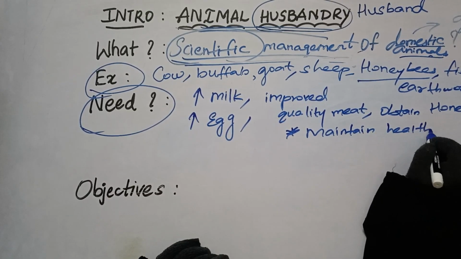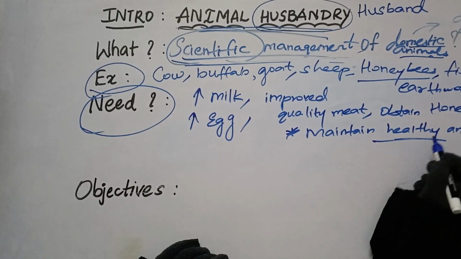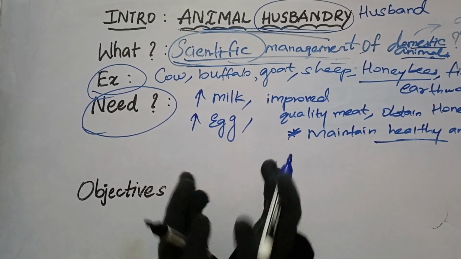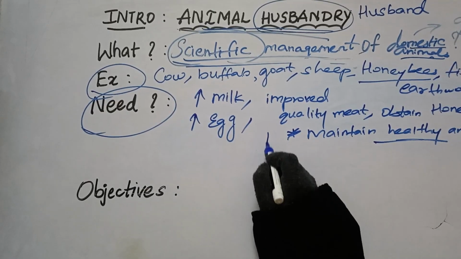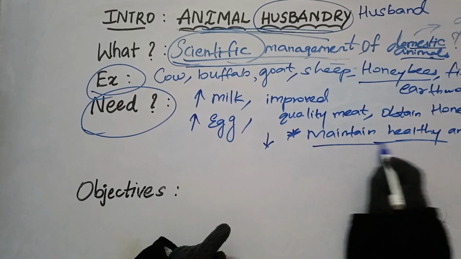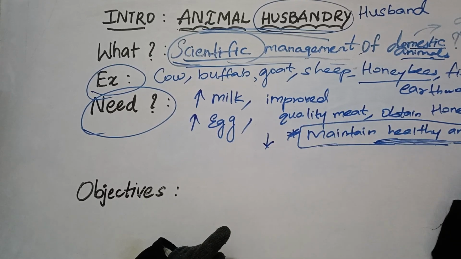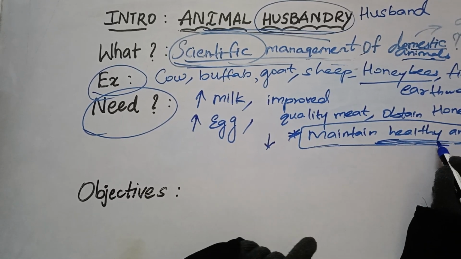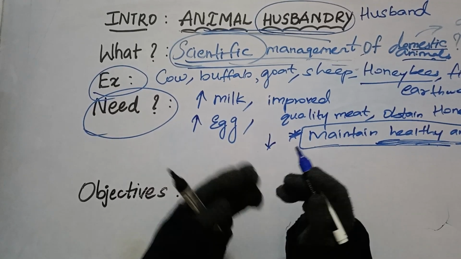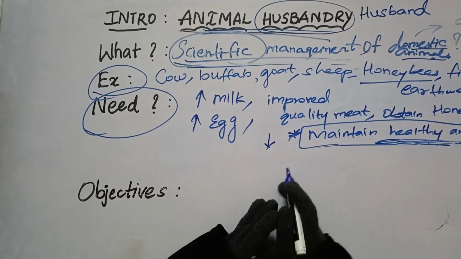Assume you are not taking care of the animals. Will they be healthy? No. Without proper management, their health is going to reduce. So overall, animal husbandry also helps us to maintain healthy animals. If you want to maintain your animals' health, then you have to follow all the techniques involved in animal husbandry. Clear? What are they?